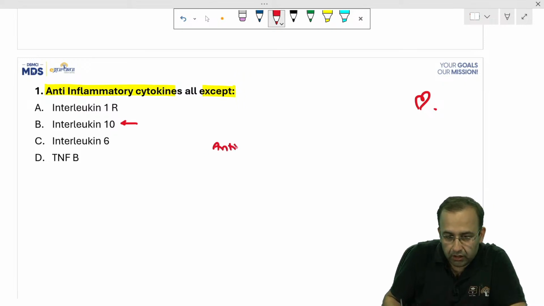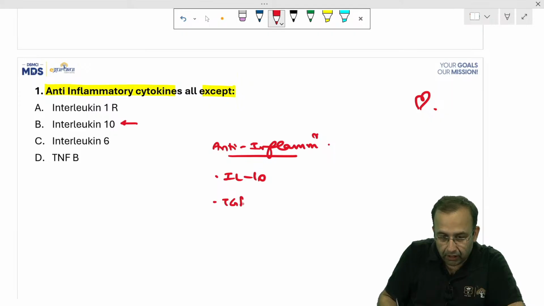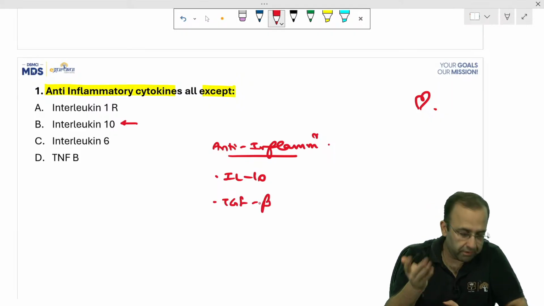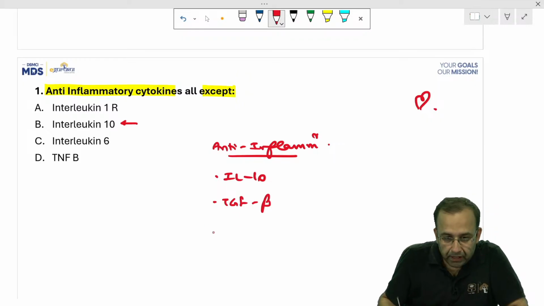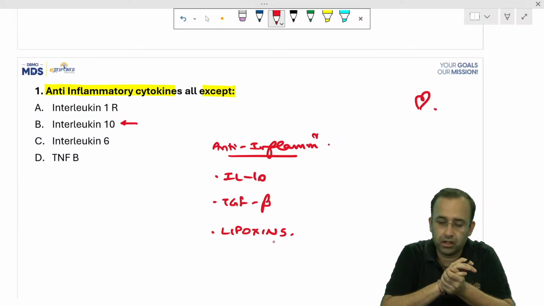Which are the three main anti-inflammatory mediators? They are interleukin 10, TGF beta, transforming growth factor beta. TGF beta was asked this time in the NEET PG PYQ. We discussed that. TGF beta and lipoxins. These three are anti-inflammatory. You know that.